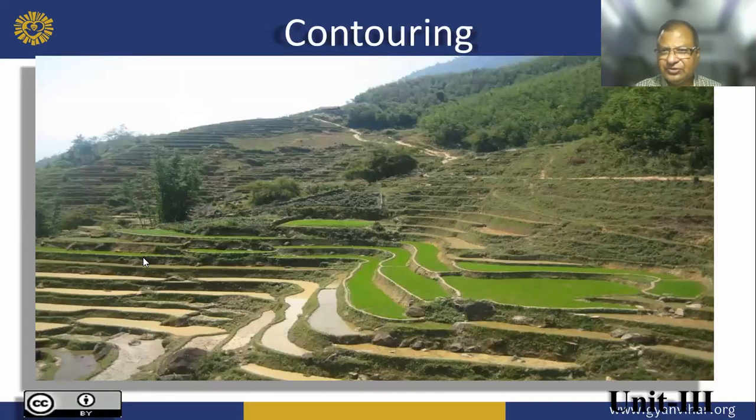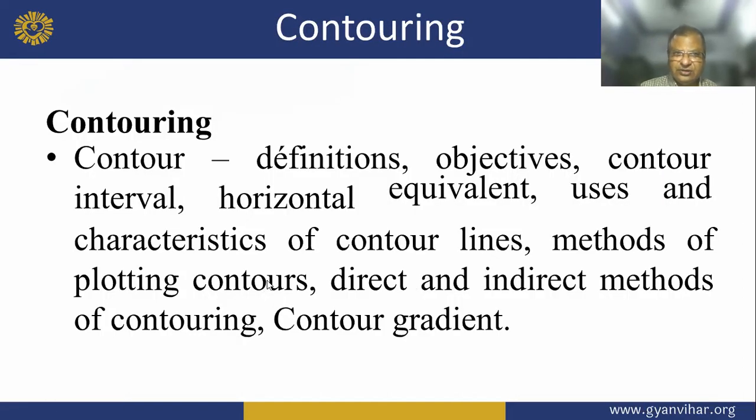Therefore, this is contouring. This is the level of contour. Now, contouring: definition, objective, contour interval, horizontal equivalent, uses and characteristics of contour lines.